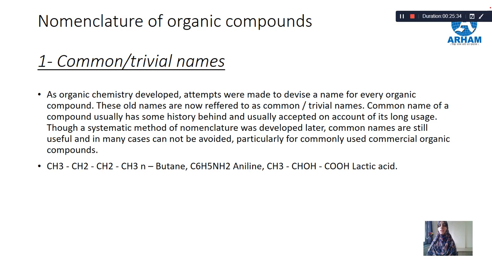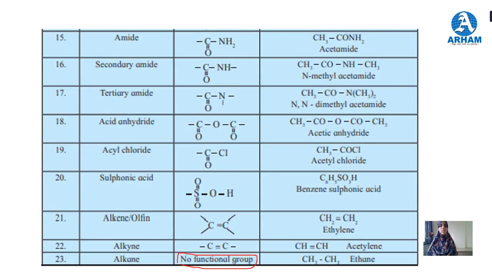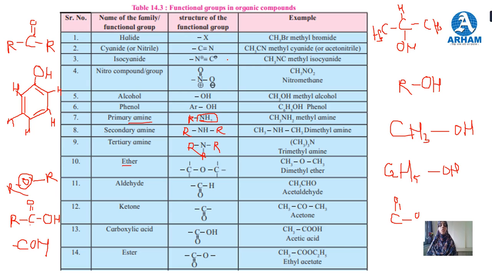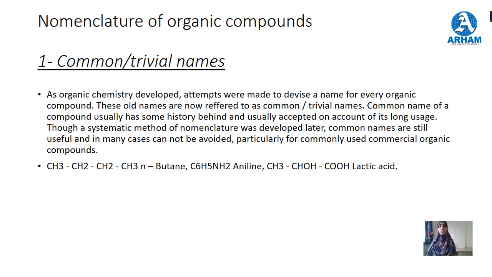The next topic is nomenclature of organic compounds. In our next section, we will start with this topic. So that's all for today. Revise all the points first from this slide. Classification based on functional group. Functional groups are very important characteristics on which all the properties and all the chemical reactions depend. When the functional group changes, the chemical properties will change, the reaction will change, and new compounds form. So that's all for today.